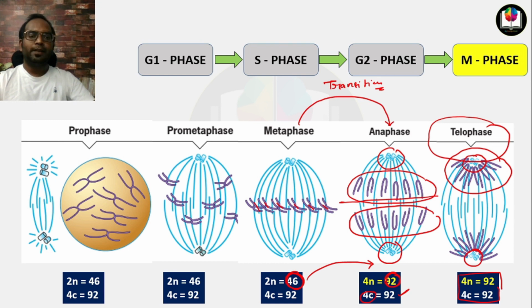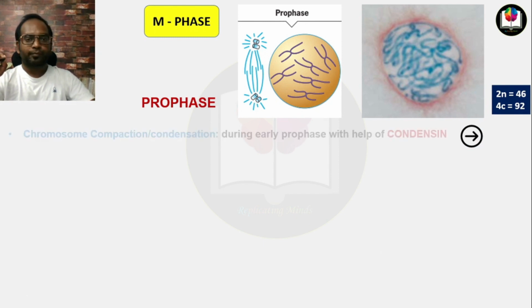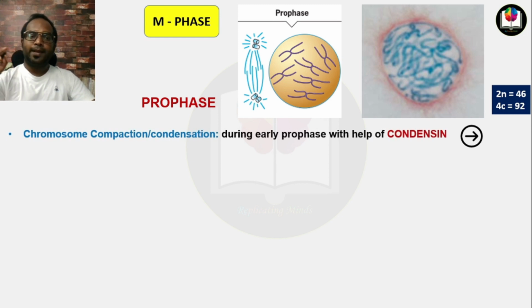Now we will discuss every phase of mitosis in detail. First we will talk about prophase. In prophase, chromosome compaction, or chromosome condensation, occurs during early prophase with the help of condensin protein.